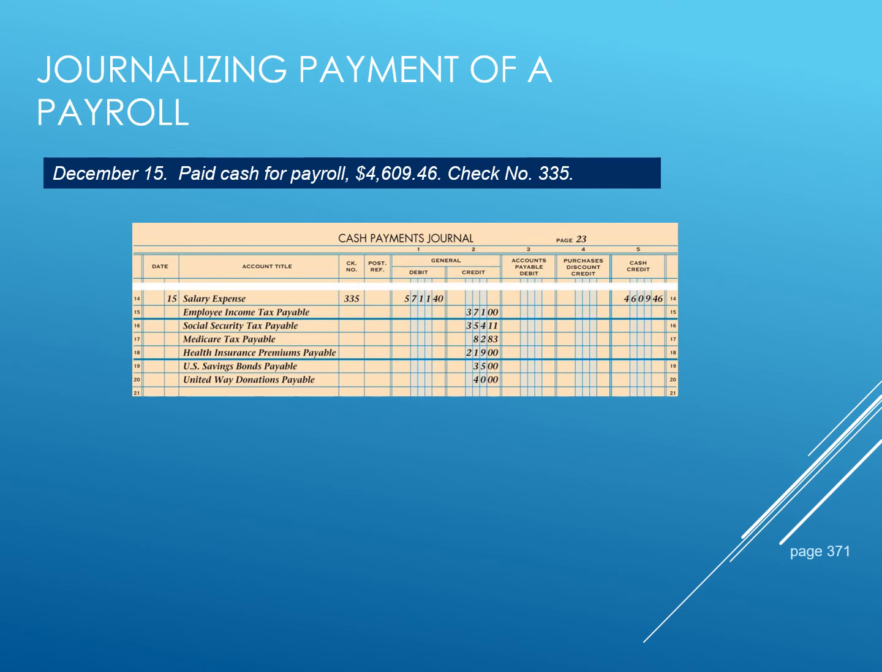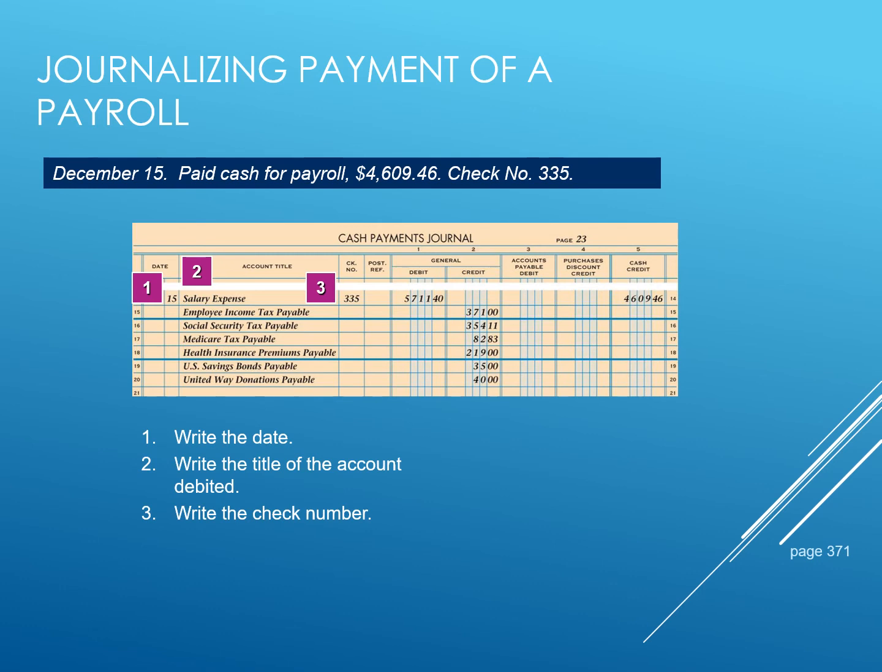So when we record these in our cash payments journal, we will write the date. We will write the title of the account debited, which is salary expense. Then we will record the check number. We will write the account amount that is to be debited, which is our total earnings. Then we will write out in our cash credit column the amount paid to employees, which is the total net pay.